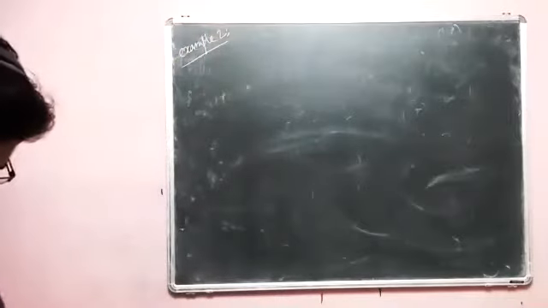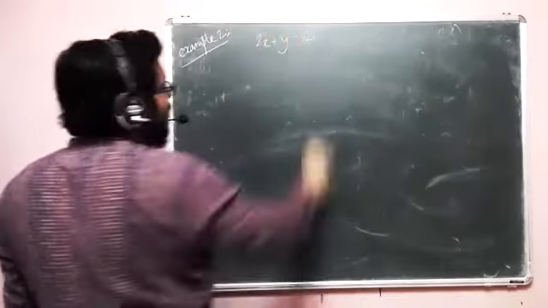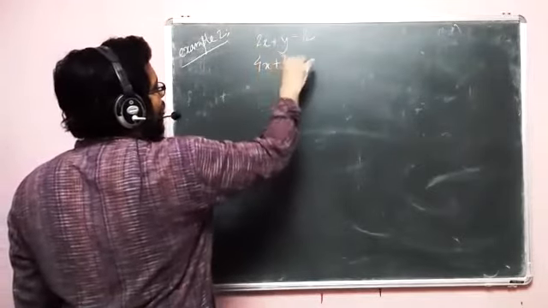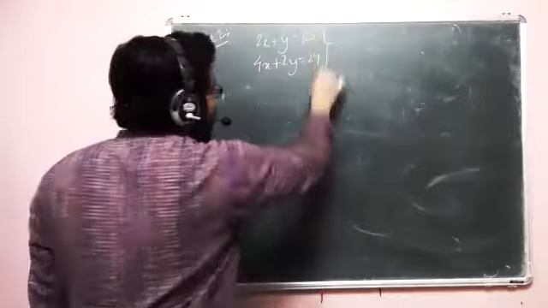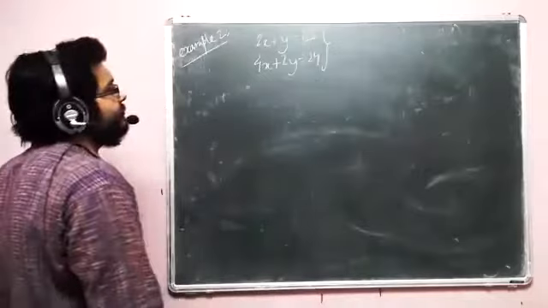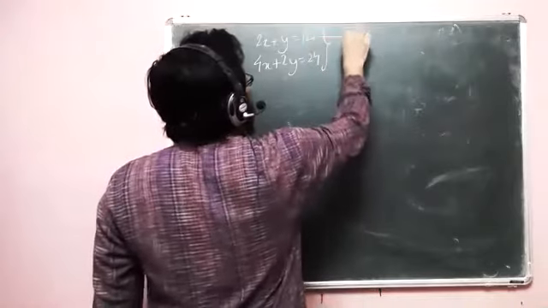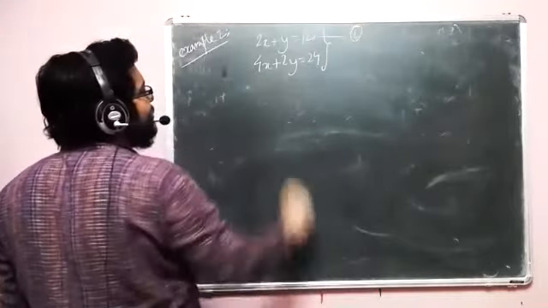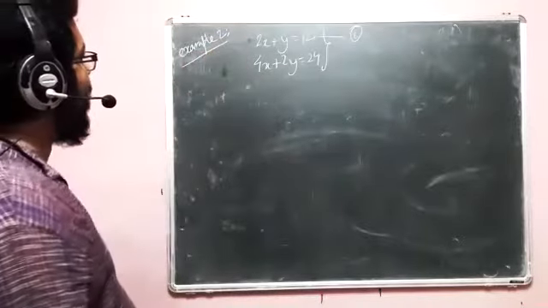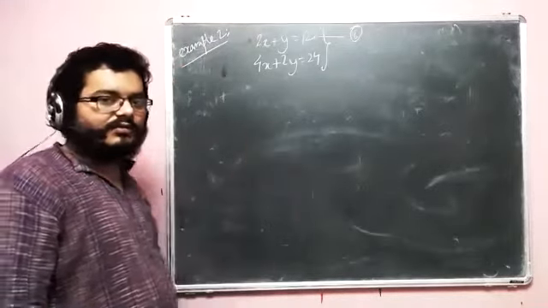Example 2. So 2x plus y equal to 12 and 4x plus 2y equal to 24. Okay. Take a look at what we are having. If this equation is given as number 1, I can write this equation as 2 into the first one, and I'll get the same. So this is also 2 equations in 2 unknowns. We can always write that, right?